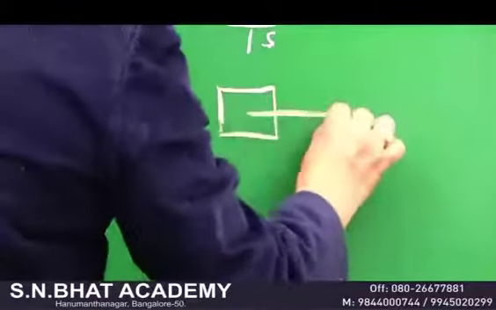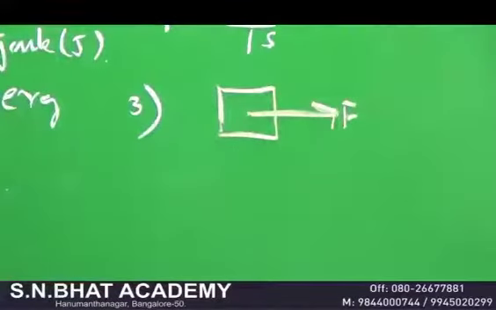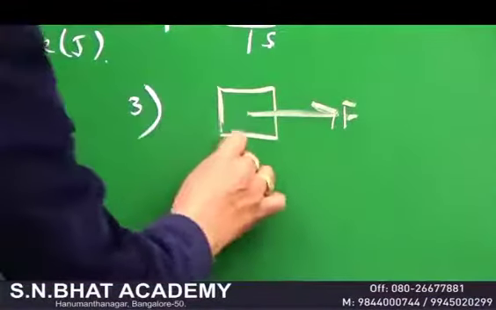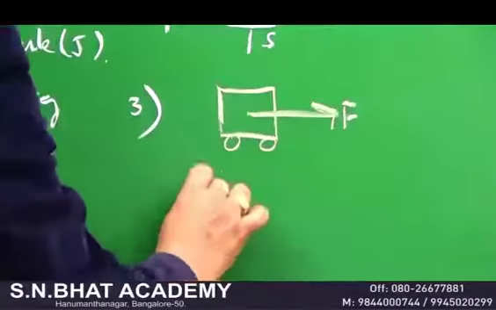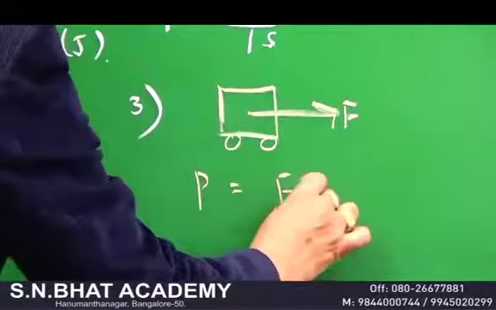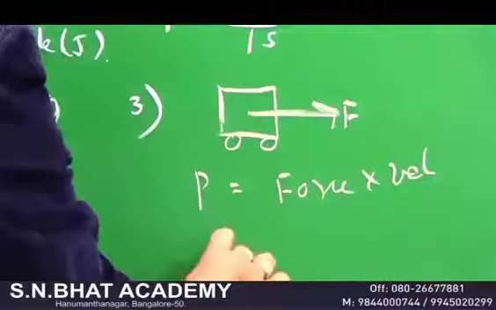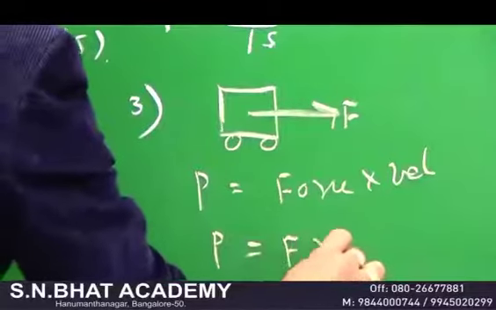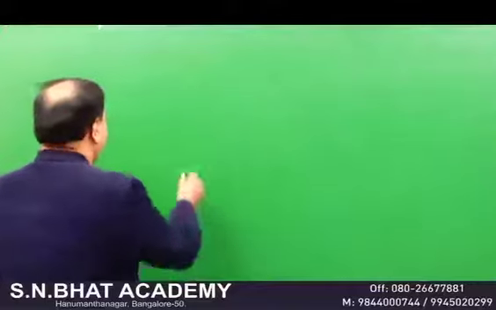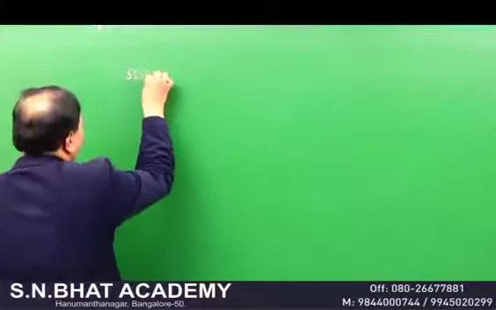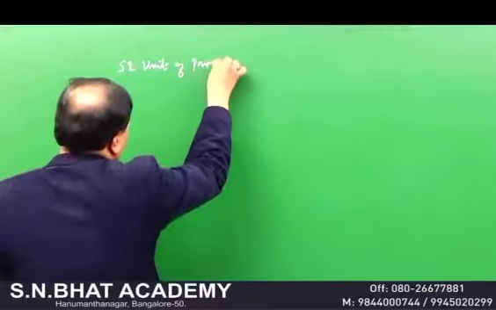And one more definition of power: suppose here is a body, and on this body you are exerting a force F. That is just like a horse pulling this cart. Here is a cart and it has been pulled by the horse with a definite velocity. You know the expression for the power? It is force into velocity. Therefore, power is equal to F into V. Very, very important. The SI unit of power, you know, we call it a watt.